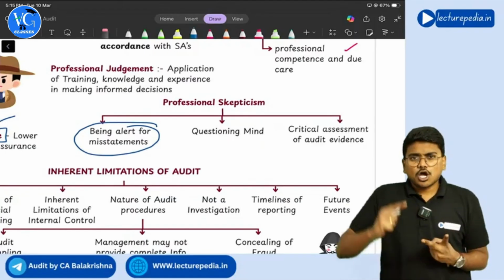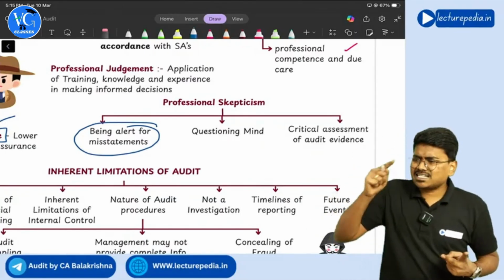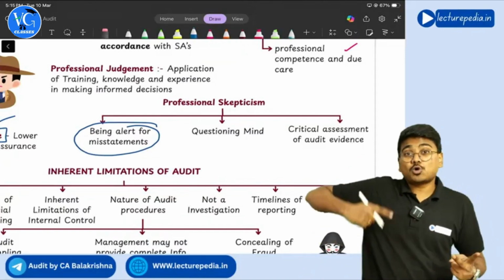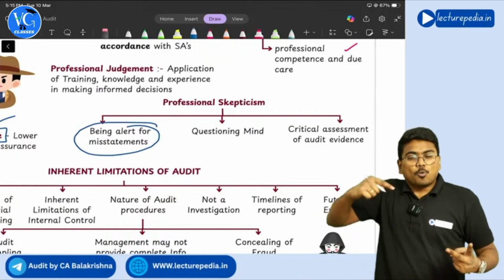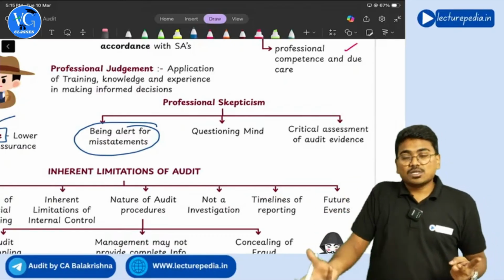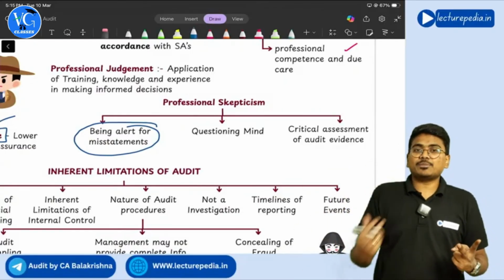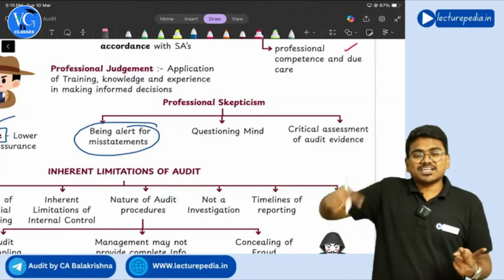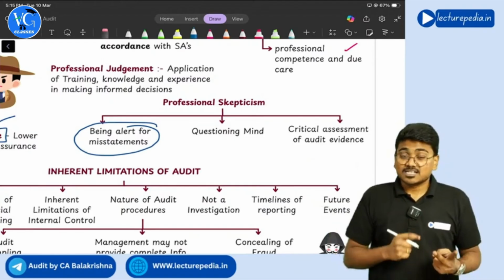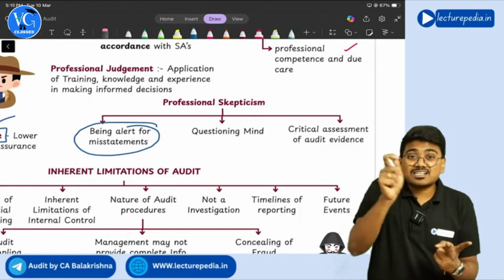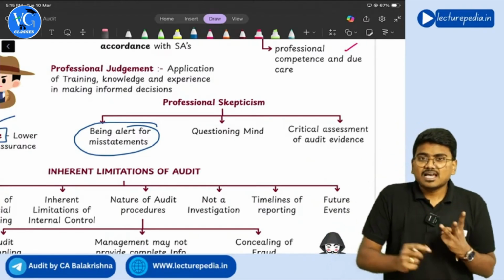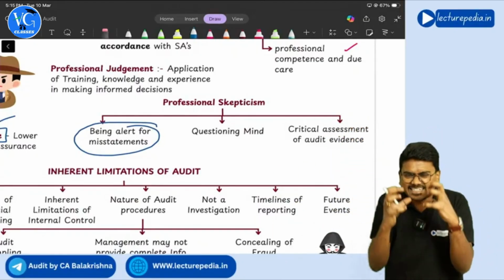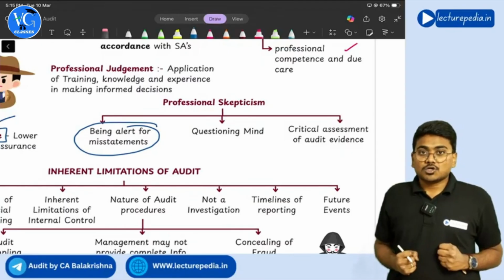The next part is a questioning mind. Whatever you see or find in the audit, you have to keep on questioning about it, because only when you question will you get more information about it. So you should always have a questioning mind. Getting it? That is also part of professional skepticism. And finally, whatever audit evidence you have obtained, you need to critically assess it.